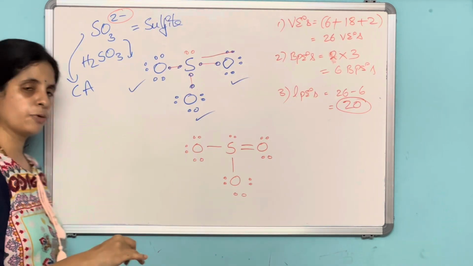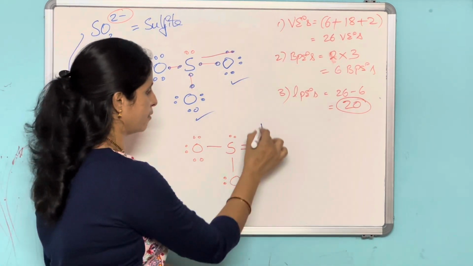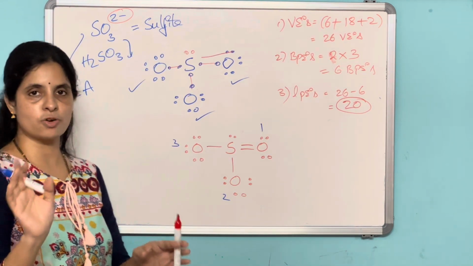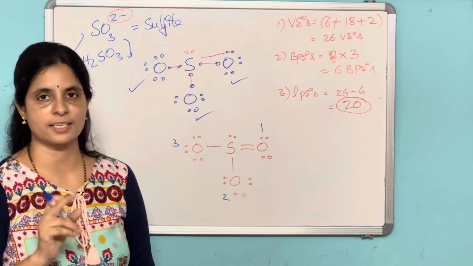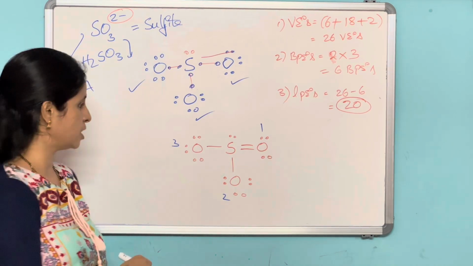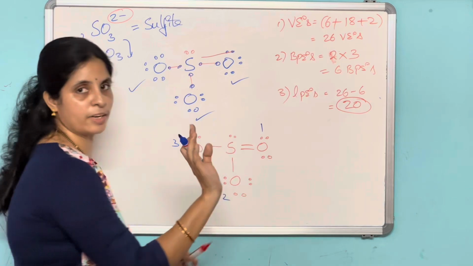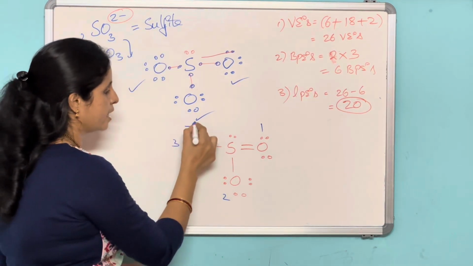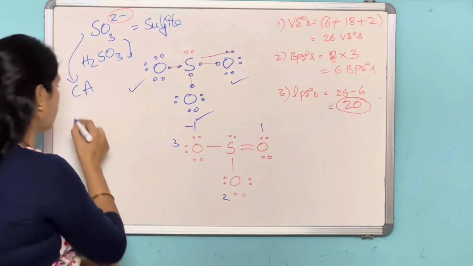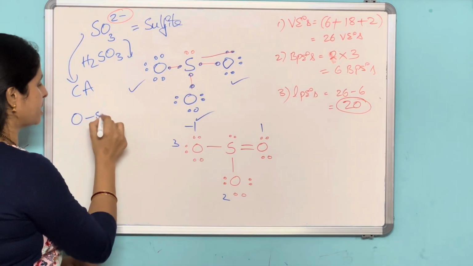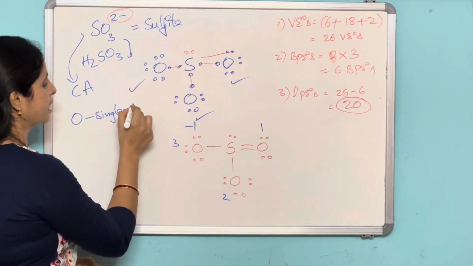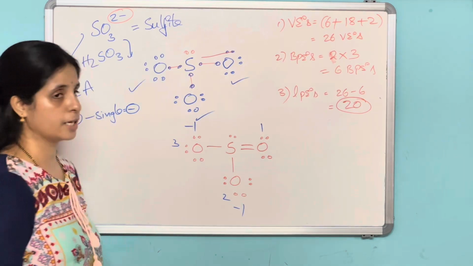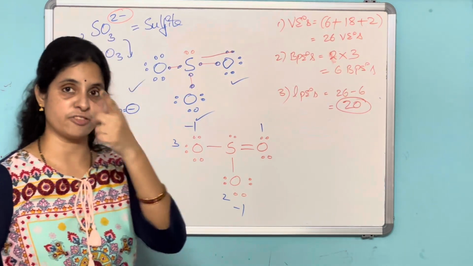You calculate the formal charge for each and every atom, that is another story. But here oxygen with a double bond, there is no charge. The trick I have discussed in the second video of Lewis dot structures. So oxygen with a double bond, there will not be a charge. And here 2 minus, where to keep this -1? Maybe on this oxygen, because oxygen with a single bond will definitely bear a negative charge. So this may bear a negative charge and this may bear a negative charge. For confirmation you calculate the formal charge.